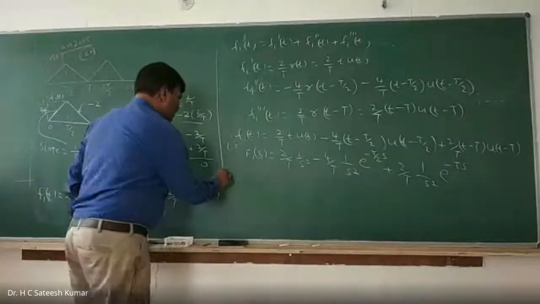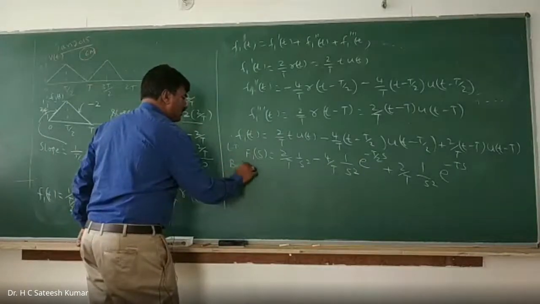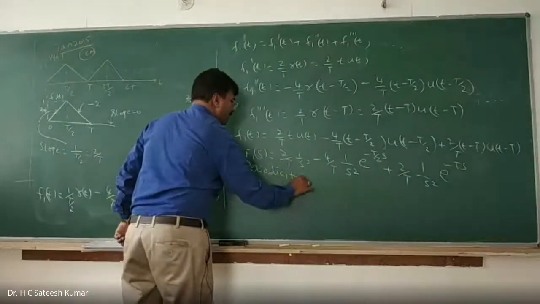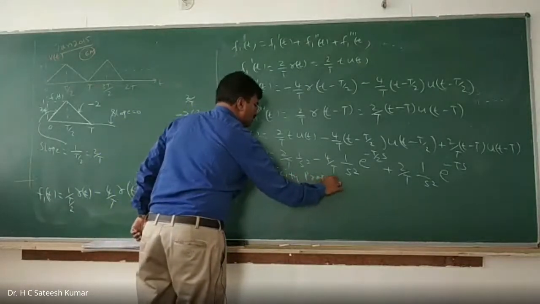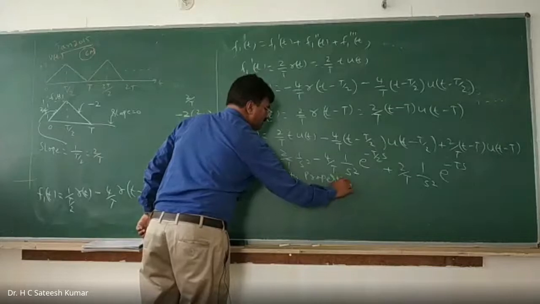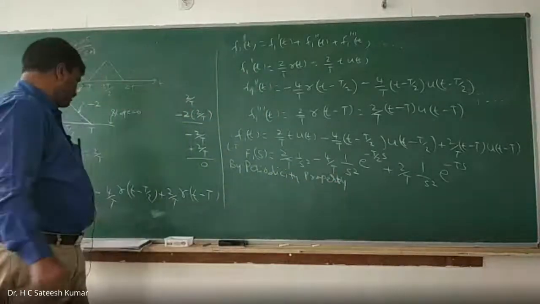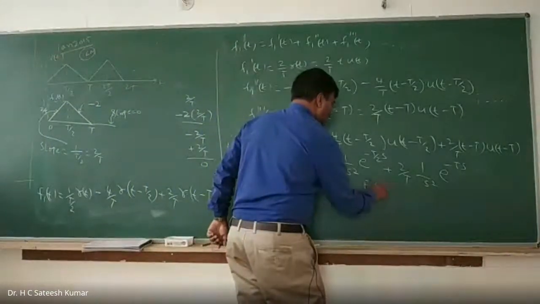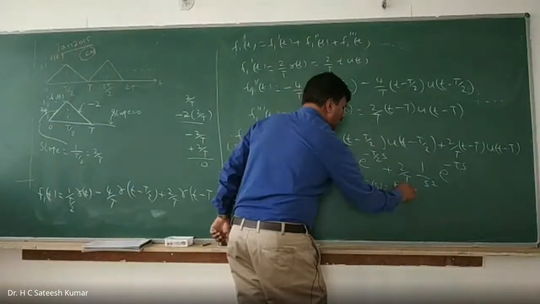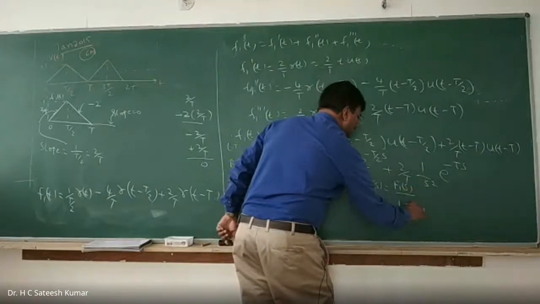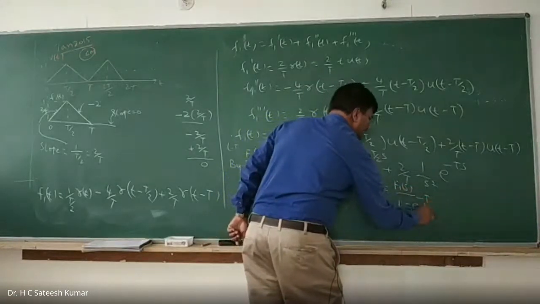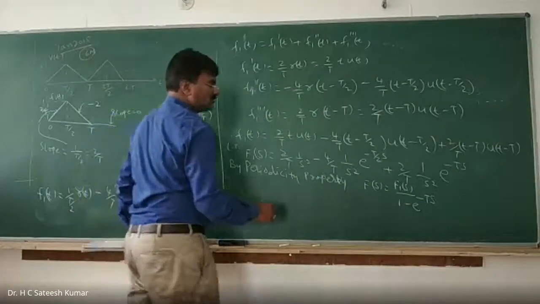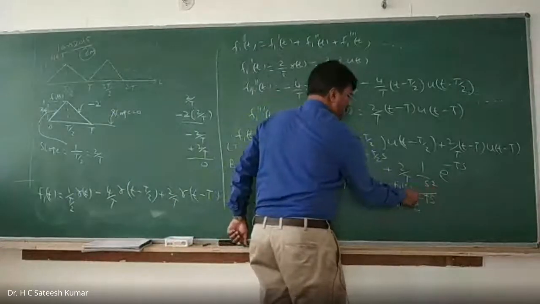Now, by the periodicity property, we can write f of s is equal to f1 of s divided by 1 minus e to the power of minus Ts.